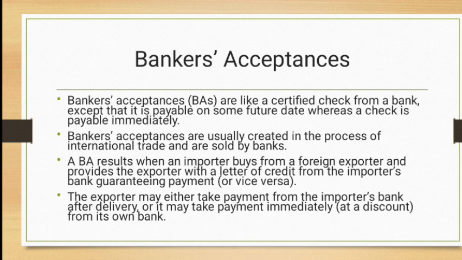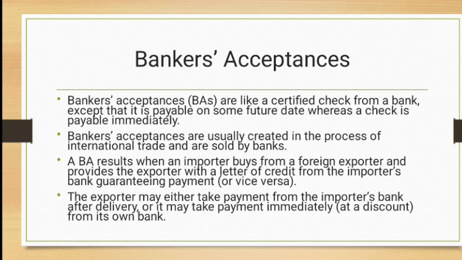A banker acceptance is basically a guarantee issued by the bank, and it's like a check. If company party A is trading internationally, and there is a bank as a party between them with letters of credit, the banker acceptance gives you a guarantee, a surety that you can have this money in cash.